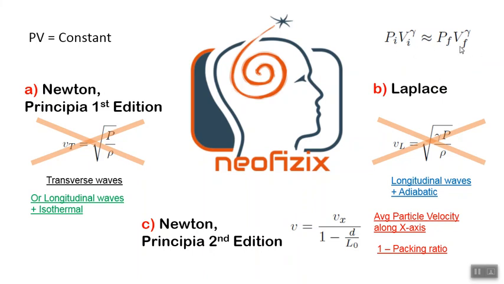The derivation is not proper because physically it is not allowed to use the PV^γ equals constant expression, because the external pressure is constantly changing. We don't know how the exchange of energy is happening between the piston and the gas particles and so on. So we cannot apply PV^γ equals constant in this case.